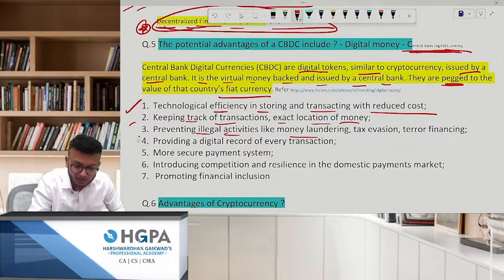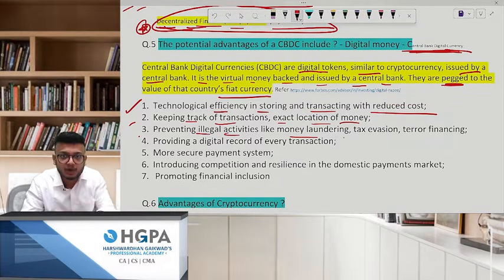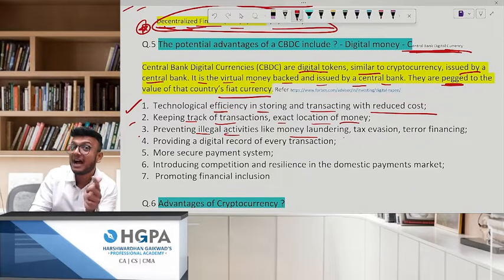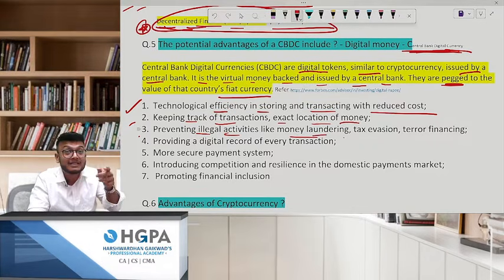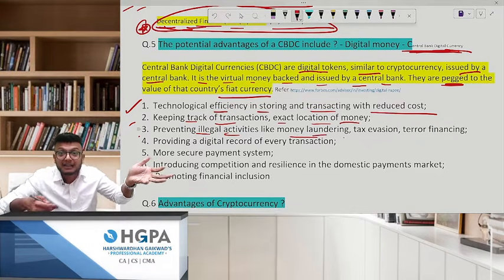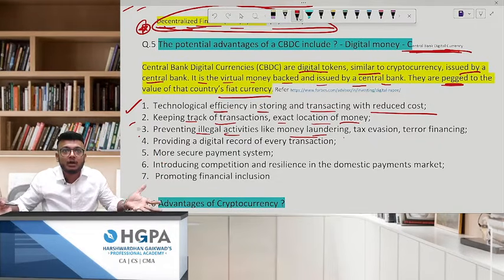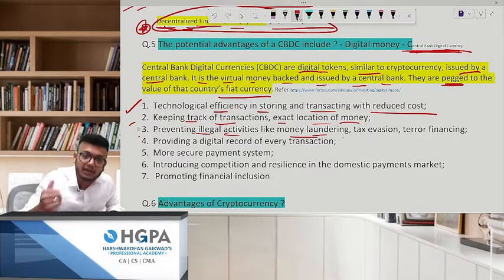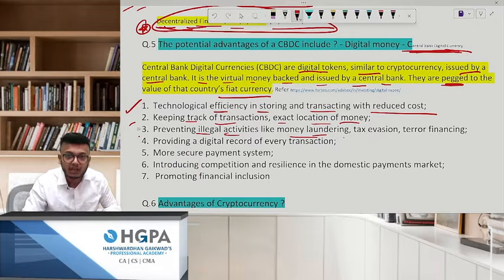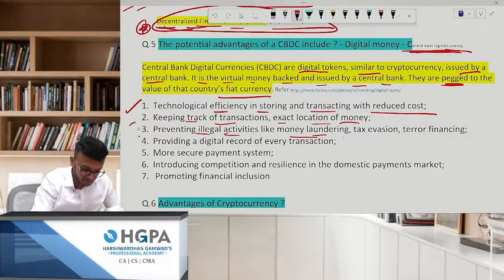Preventing illegal activity like money laundering is going to happen because there is an intermediary involved over there. But there was no intermediary in crypto. In crypto, all of this happens. Money laundering: if somebody wants a machine gun, like in the Animal movie, that big gun they want, what will they do? They will pay in crypto only. They will not pay rupees over there. So crypto is used over there, not here. Next.